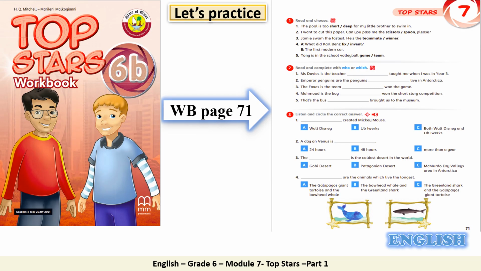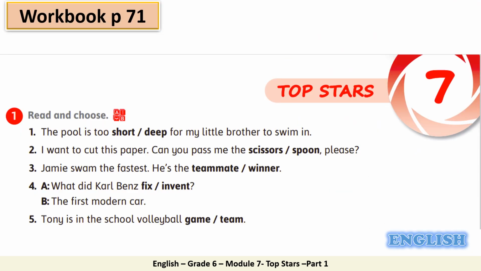Let's practice now. So open your workbooks on page 71, activity number 1. In your workbook on page 71, let's focus on activity number 1, read and choose. We have 5 sentences and you are going to read and choose the correct answer. I will do sentence number 1 as a model for you. First of all, I'm going to underline the keywords in order to help us find the correct answer. For example, number 1. The pool is too short or deep for my little brother to swim in.